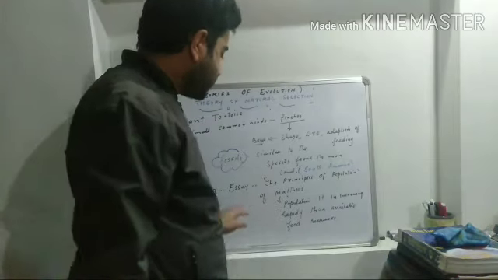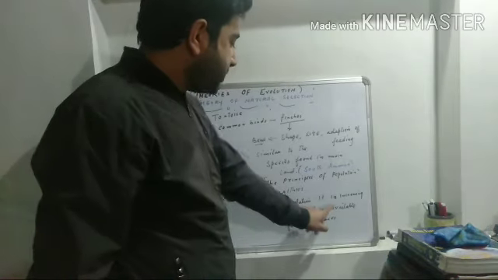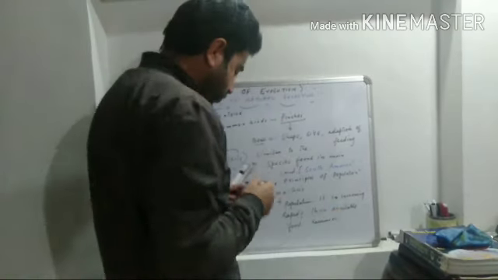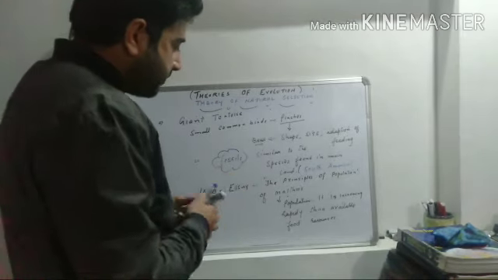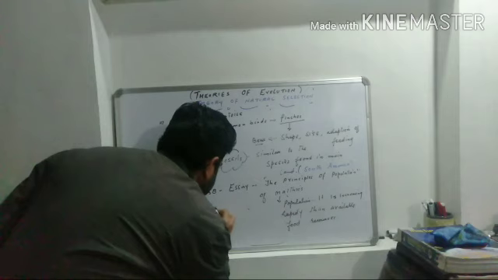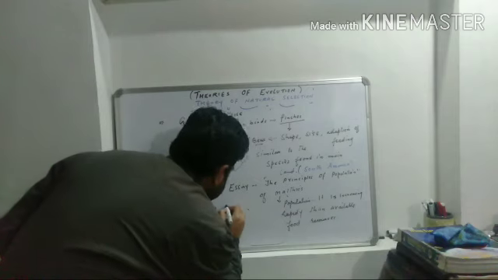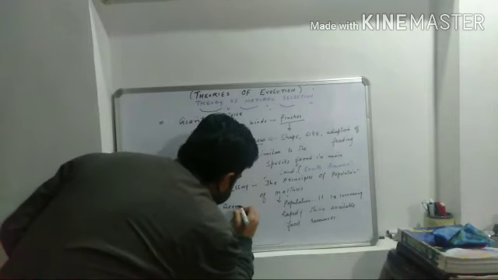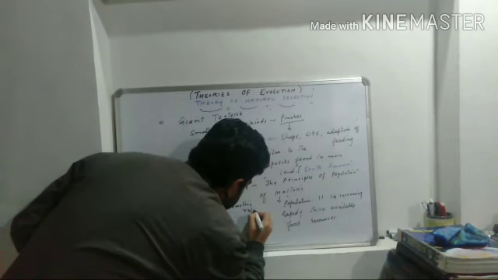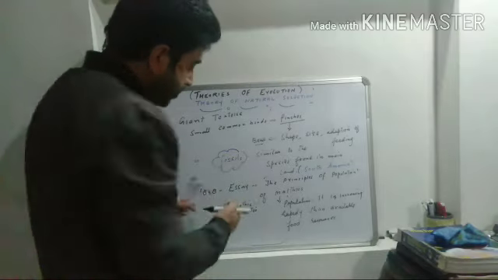Malthus in the essay says that population is increasing rapidly than available food. Also, the population is increasing in geometric ratio. In the essay, the population is increasing in a geometric ratio.